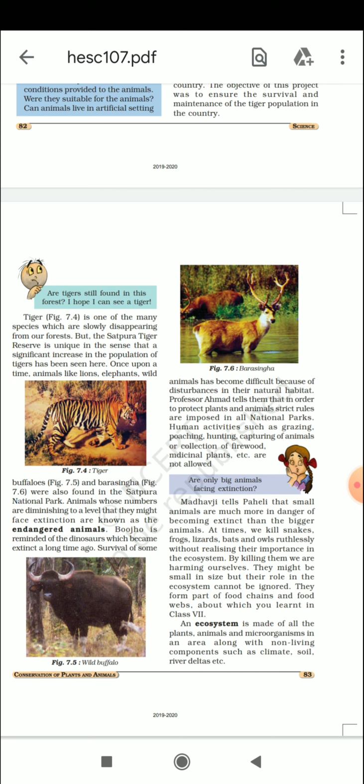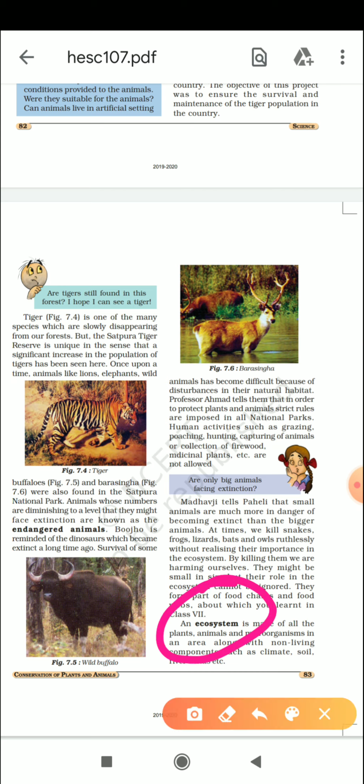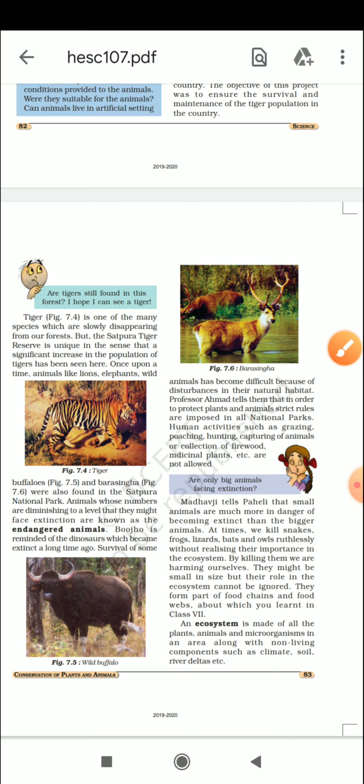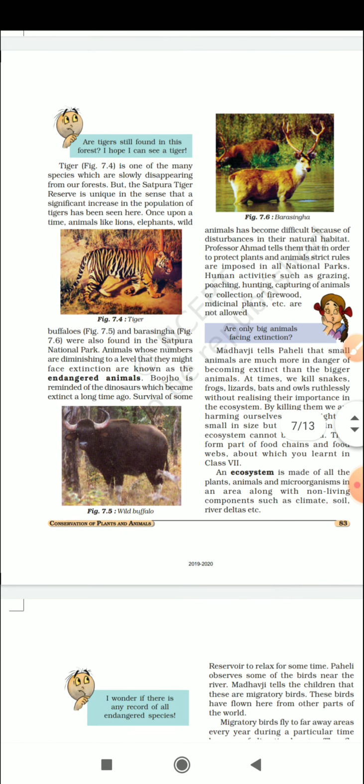अब यहाँ पे एक term, there is one more term that is ecosystem. Now what do we understand by this term? Ecosystem means when we are talking about all things like plants, animals, microorganisms, everything, ठीक है. और they also include the non-living environment also, कि वहाँ पे क्या climatic conditions हैं, soil की quality क्या है, is there any river flowing or not. तो ये सब चीज़ें, when we are talking about ecosystem, that means we are talking about the biotic and abiotic components and their interaction with each other. Okay, so hope this is clear to you.